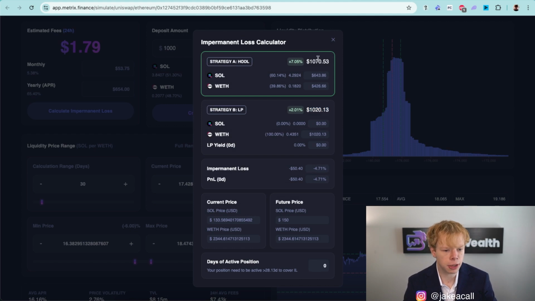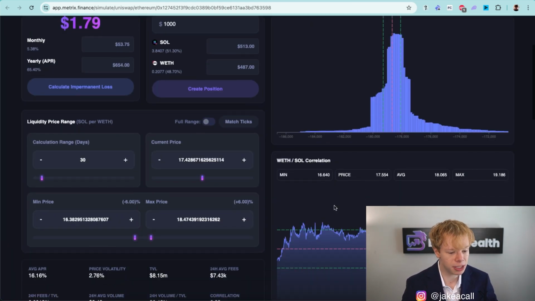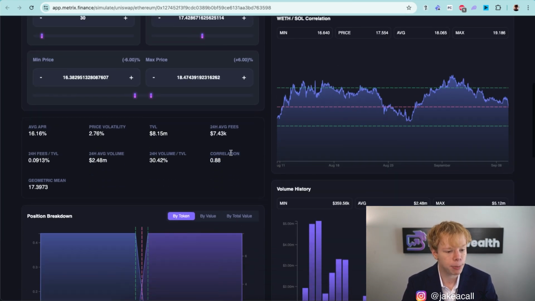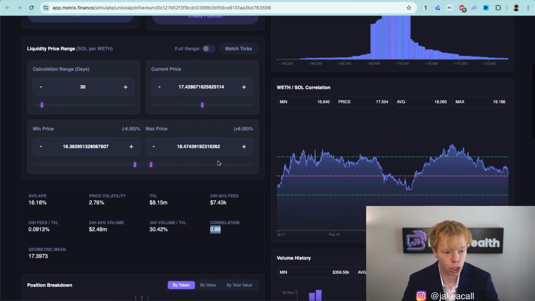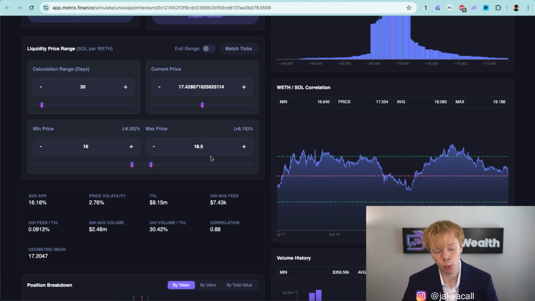Now, the thing is, you'll notice that there's a big discrepancy between if we were to just hold our initial assets versus if we're in the liquidity pool. That's because in this example, we're assuming that the price of Sol goes up and Ethereum stays the same, which a lot of the times is not the case considering these have an 88% correlation ratio. These are very, very correlated over the past 30 days, which means when one's moving up, the other one is typically moving up as well. So there isn't any huge worry about any crazy divergence loss unless, of course, Sol or Ethereum diverges from one another because one does very, very good at one point in time. And then that's where the fees would actually make up for the majority of the divergence loss as long as we're executing it on an appropriate strategy.